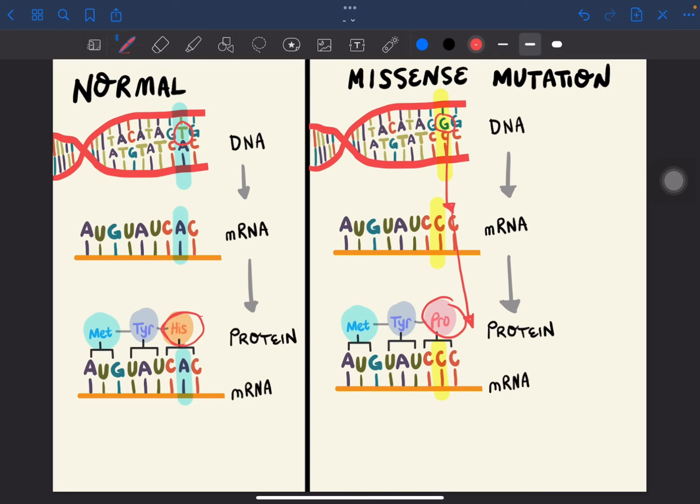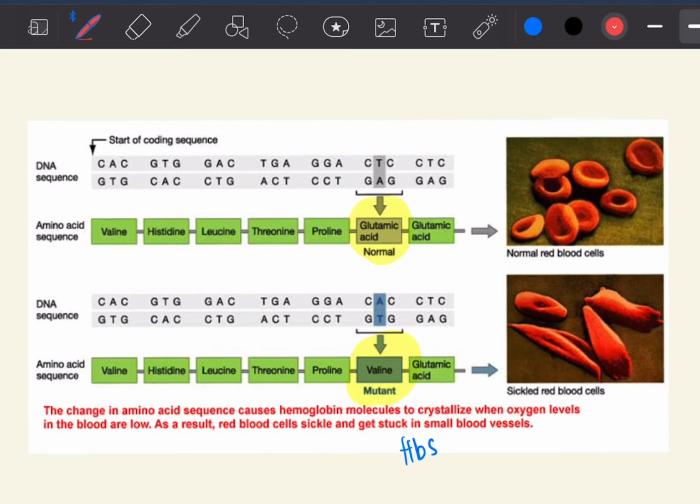A very common example of a missense mutation would be the sickle cell anemia. So as we've discussed in an earlier video, instead of glutamic acid, yung nasa 6th position, it became valine. So nag-iiba na yung structure sa hemoglobin, which ultimately affects the red blood cells shape.